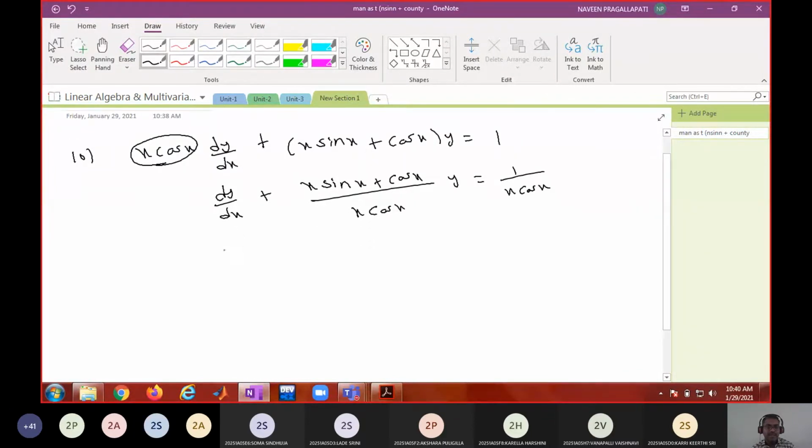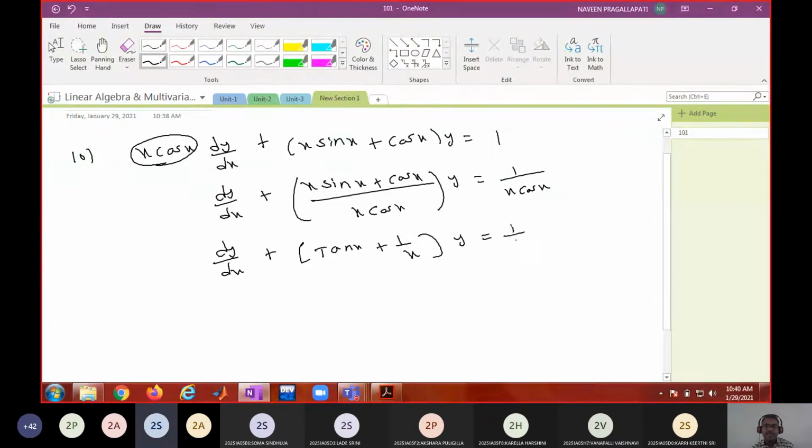So when I do this, dy by dx plus, the x gets cancelled, (tan x plus 1 by x) into y is equal to 1 by x secant x.